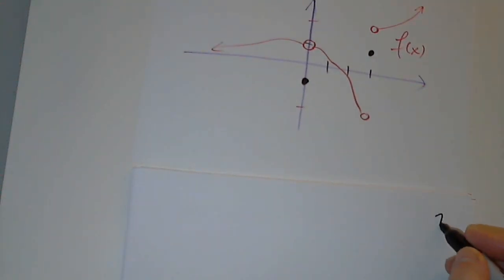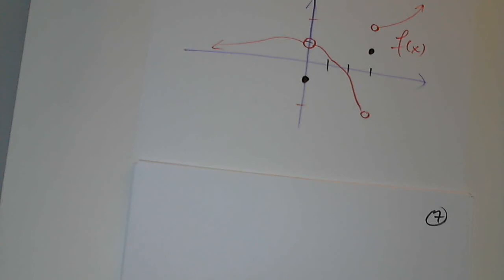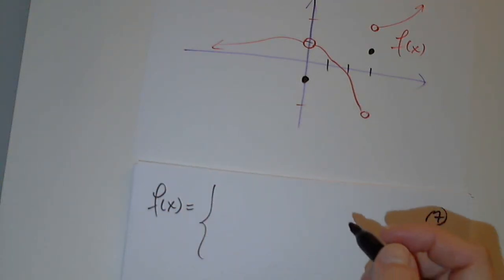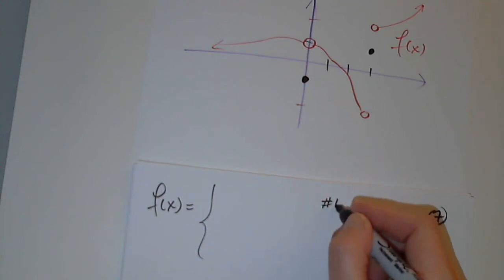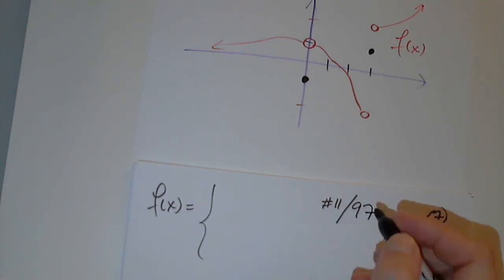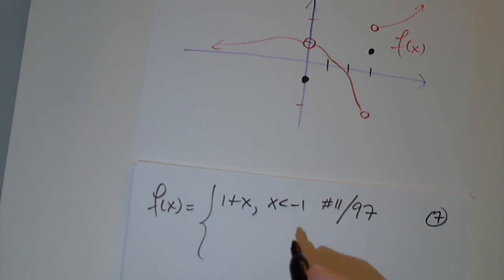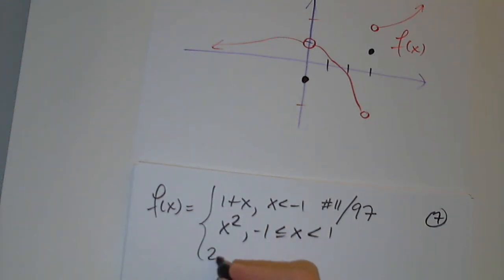Okay, so now let's look at a piecewise defined function. So let's say f of x equals, and this is problem 11 on page 97. So this is 1 plus x for x less than -1. It is x squared for -1 less than x less than 1. And it's 2 minus x for x greater than or equal to 1.